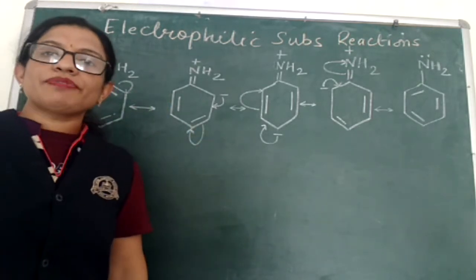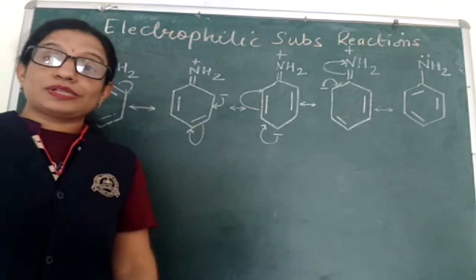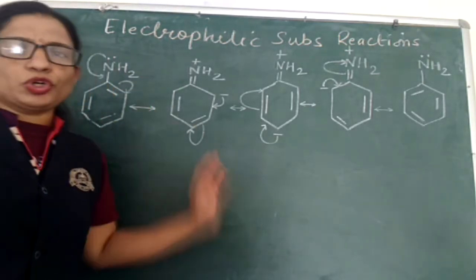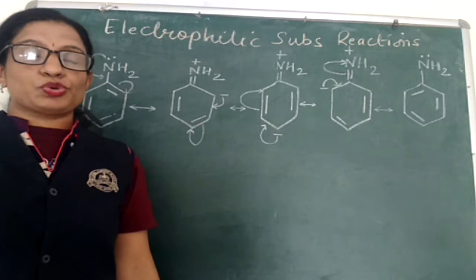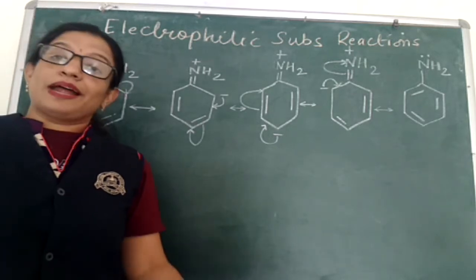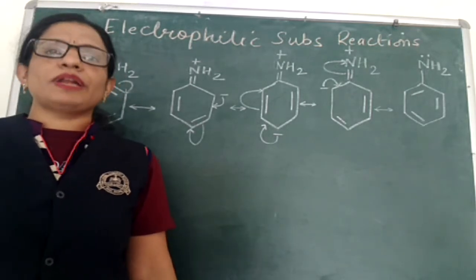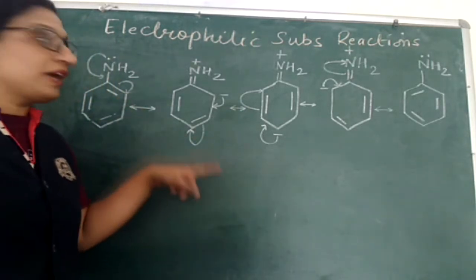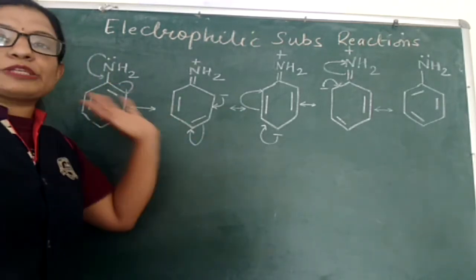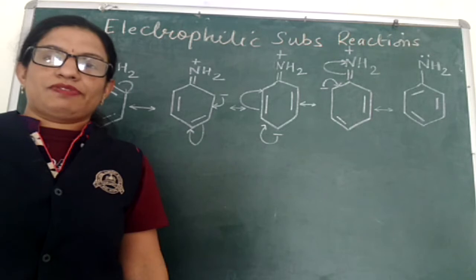But whenever electrophilic substitution reactions take place in mono-substituted derivatives of benzene, where the substitution will take place, that means where the electrophile will attack, depends on the directing effect of the group present in the benzene derivative.